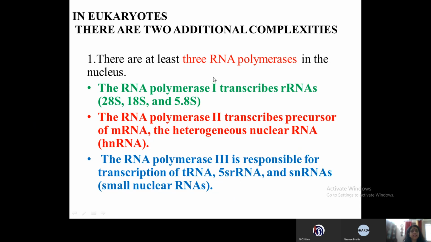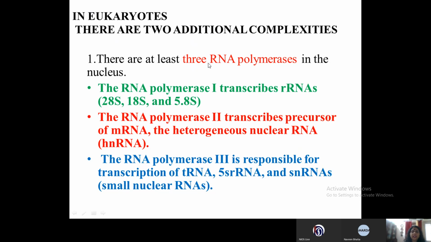Now, what are the two complexities that are present in the eukaryotes? The two additional complexities. The main process of transcription is the same in the prokaryotes as well as the eukaryotes. But there are slight differences, and these differences are very important with respect to your understanding as well as from an exam point of view. Now in eukaryotes, there are two additional complexities.